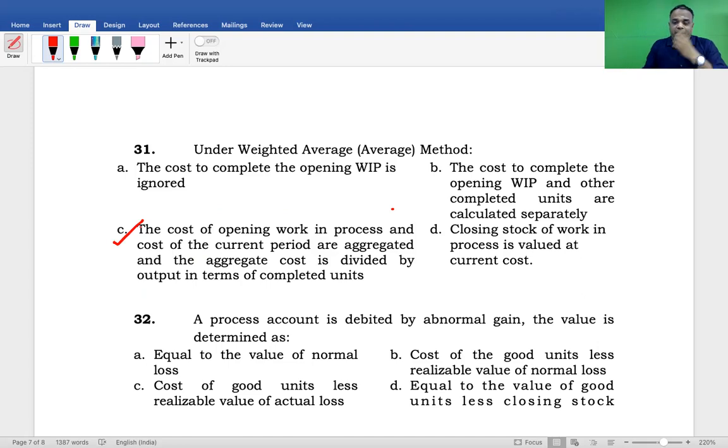A process account is debited by abnormal gain. The value is determined as equal to the value of normal loss, or cost of the good unit less realizable value of the normal loss, cost of the good unit less realizable value of the actual loss, equal to the value of total units less closing stock. Cost of goods sold, cost of good unit less realizable value of normal loss. Option B.